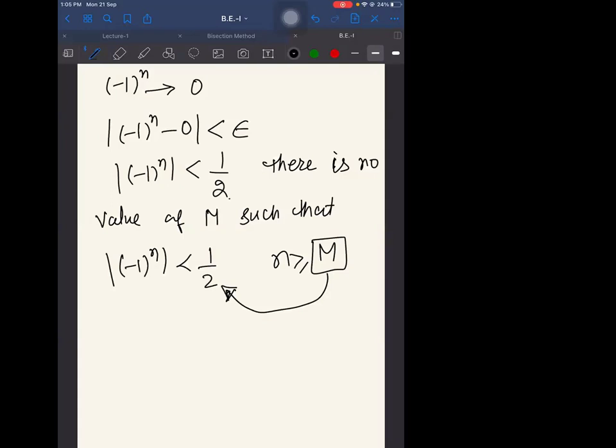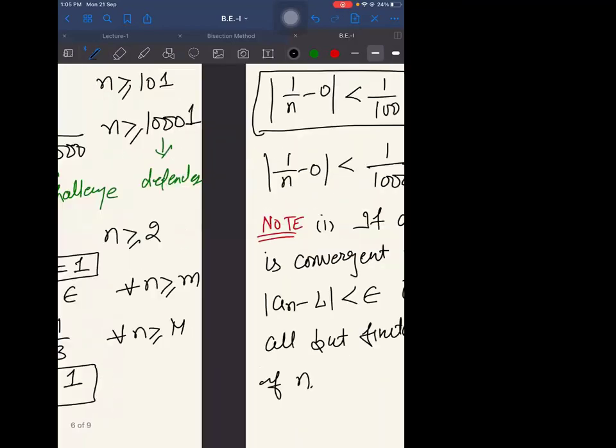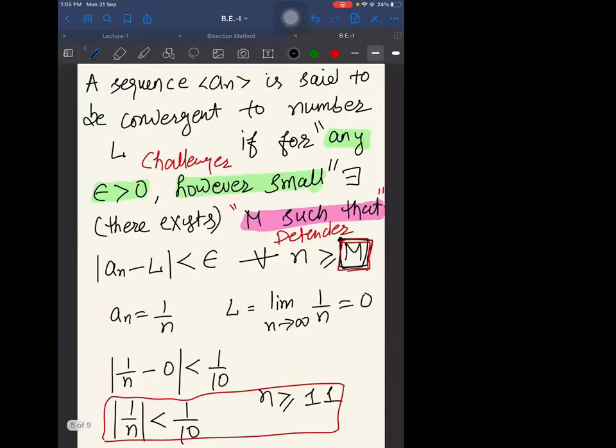That's what I'm saying: you need to understand each and every word in the definition. If every challenge is defended by m, of course for different values of m, then it's fine. If there is one such challenge which cannot be defended by the m, then we say that the sequence has failed to converge. That means your sequence is divergent.